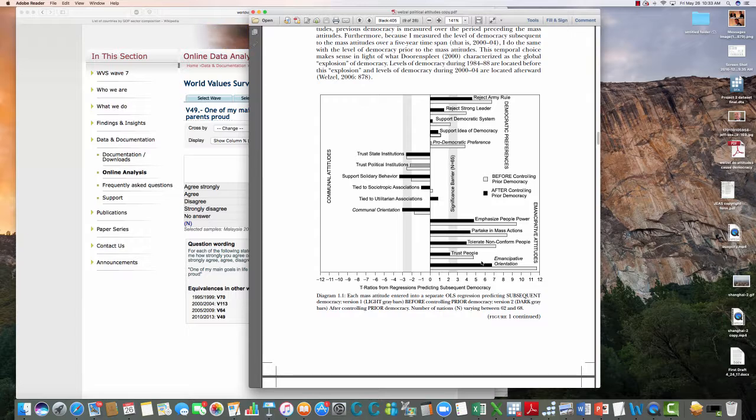That's what you're doing with this project. And I don't want it to sound overly complicated. Underneath the surface, it's actually really simple. You just try to get a sense of where your country is in terms of economic development. You find out what the attitudes are. You determine, is that what we'd expect based on Inglehart and Welzel, and does that correctly predict the level of democracy in your country? And that's it.